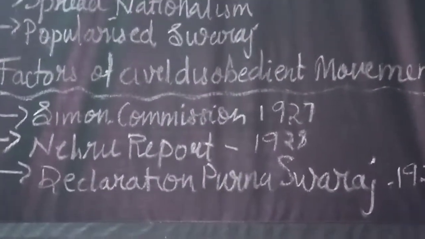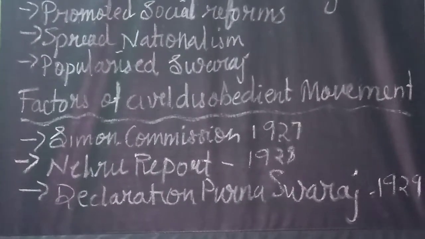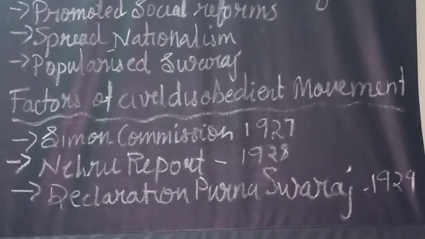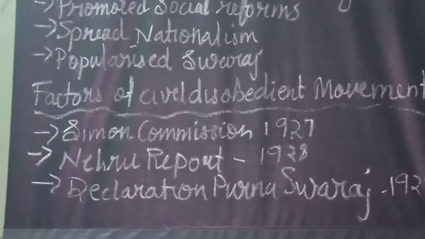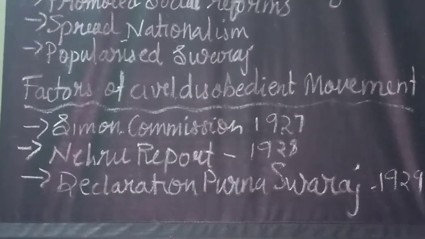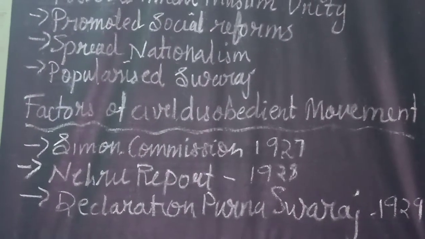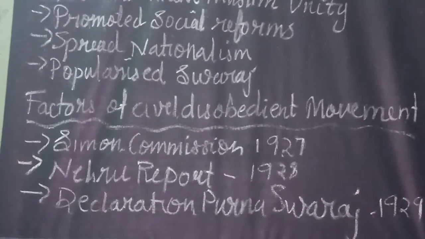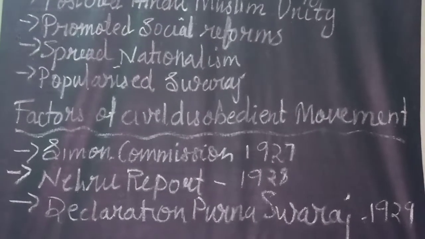So Mahatma Gandhi gave the call for the civil disobedience movement in 1930. This movement was to be different, totally different, from the non-cooperation movement, because the non-cooperation movement sought to bring the working of the government to a standstill by not cooperating with the administration. Non-cooperation means not at all cooperating with the administration.